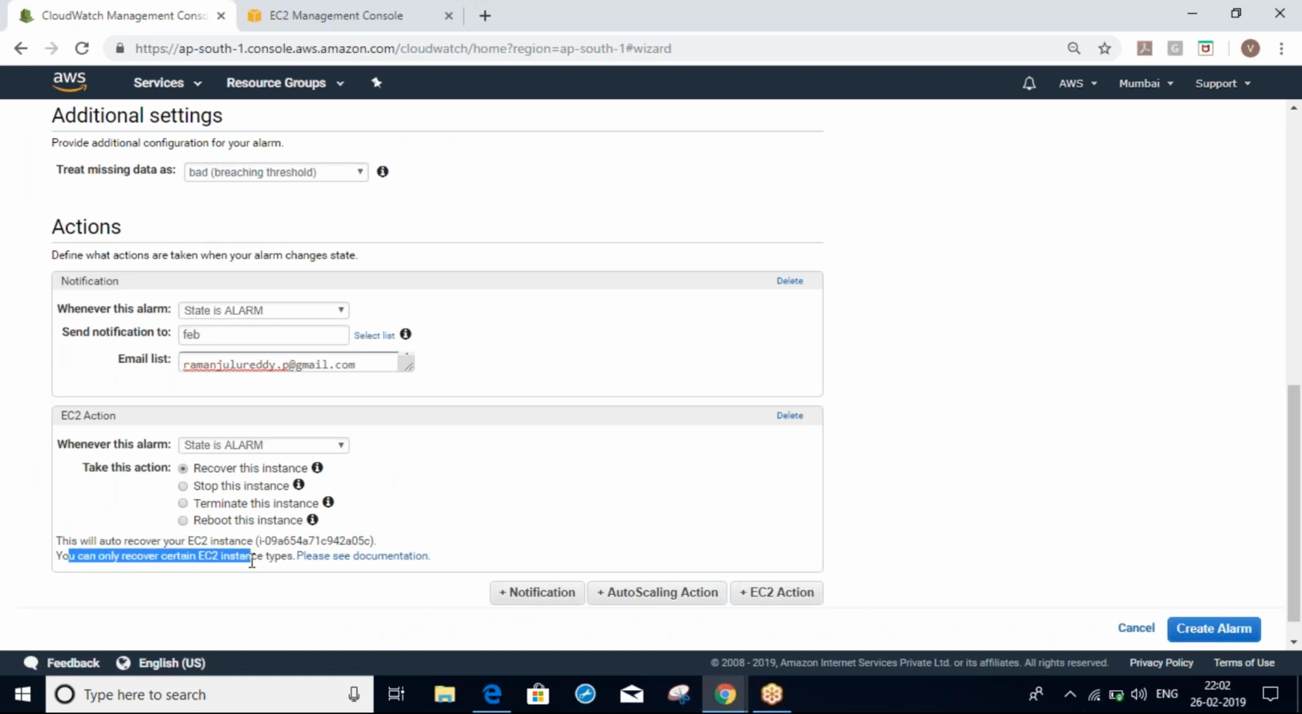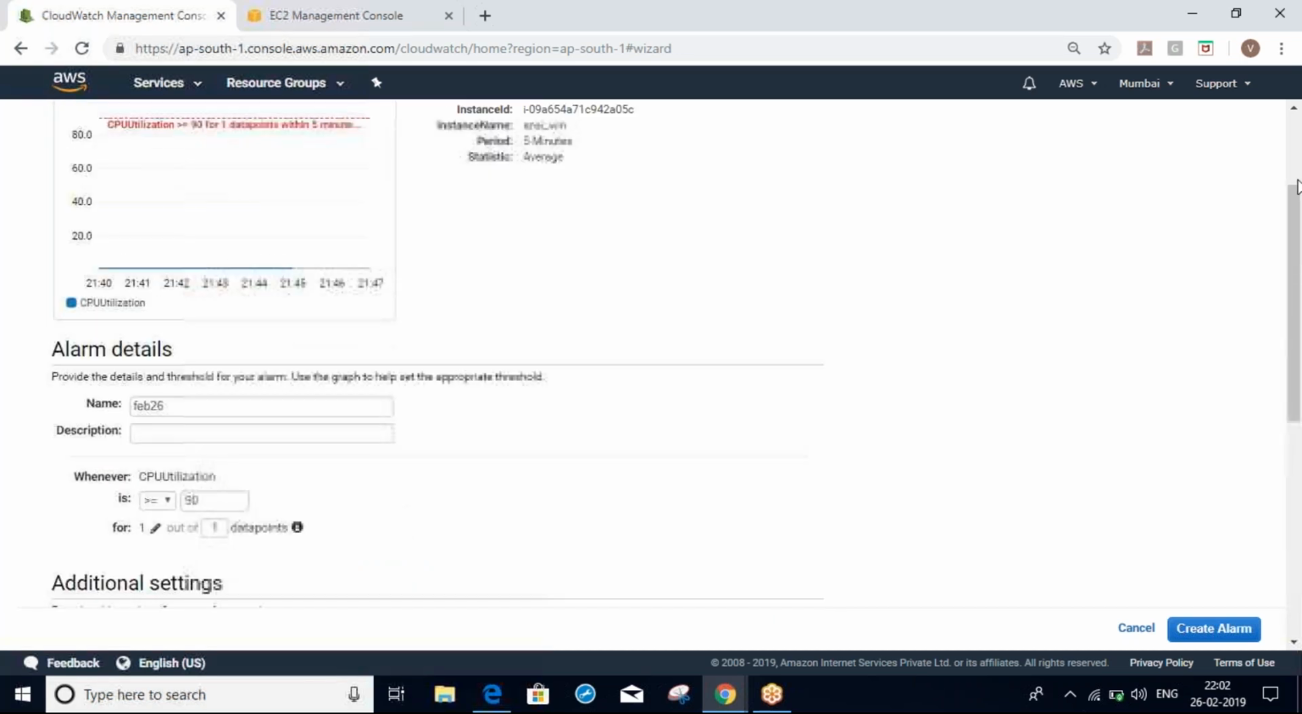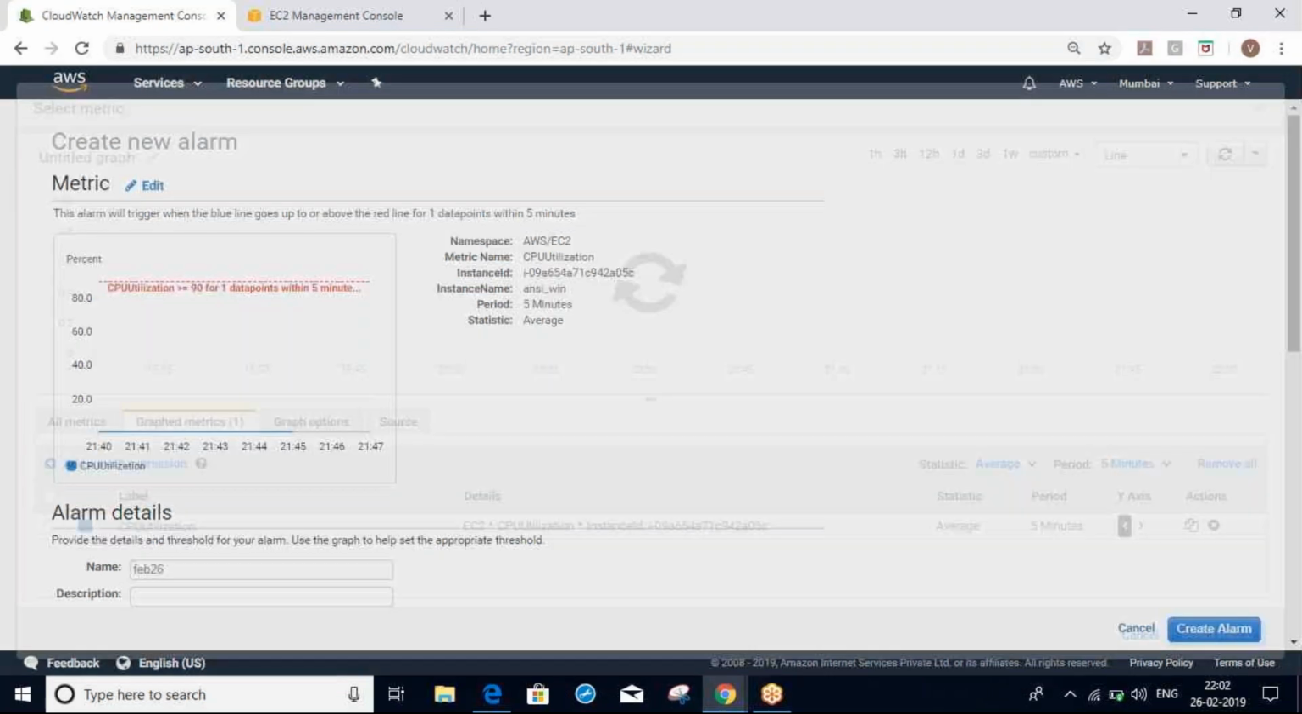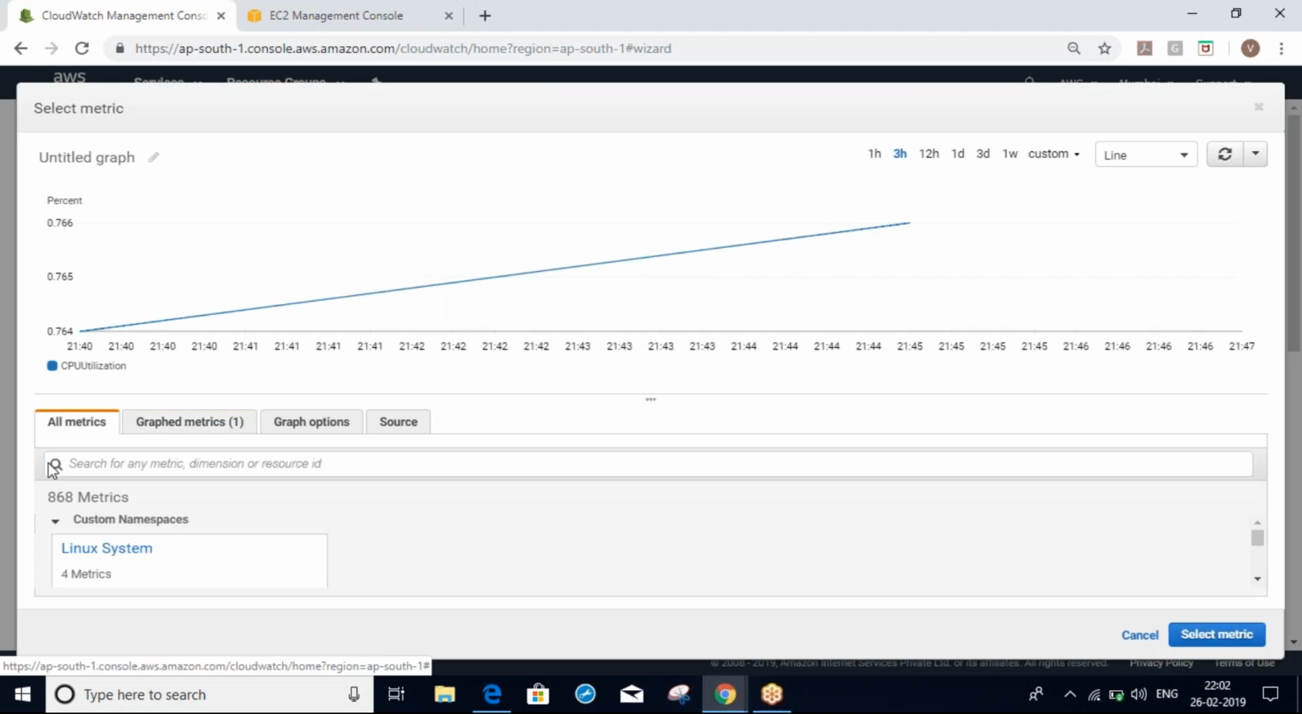It is not available for all instances. It is available only for some, not for here. I selected Windows, some normal Windows, and for normal Windows it is not there. If I select any Linux server, I'll try to select any Linux server for the metrics.